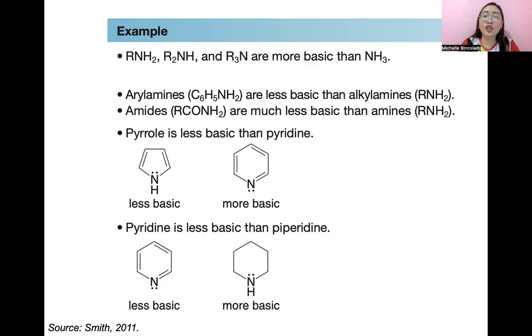And then guys, yung resonance effect naman, so aryl amines are less basic than alkyl amines. Amides are much less basic than amines. Okay? Aromatic effect naman guys, or aromaticity factor, pyrrole is less basic than pyridine. Why? Yung lone pair class ay part ng aromatic pi system. So hindi na fully part ng amino group yung kanyang lone pair. And last, hybridization effect, pyridine is less basic than piperidine.